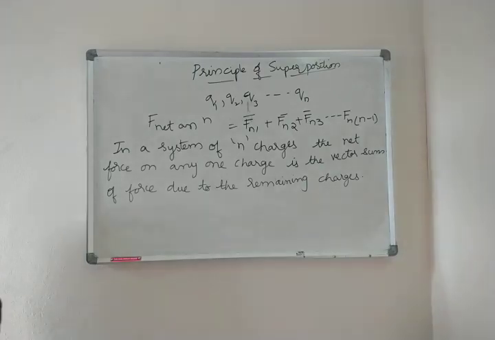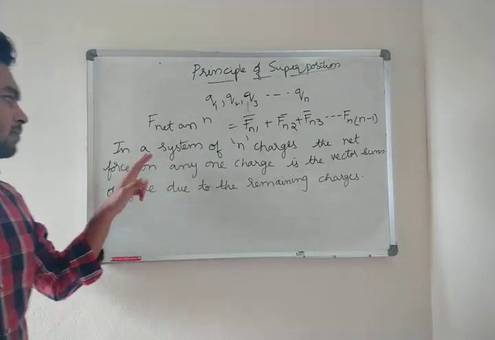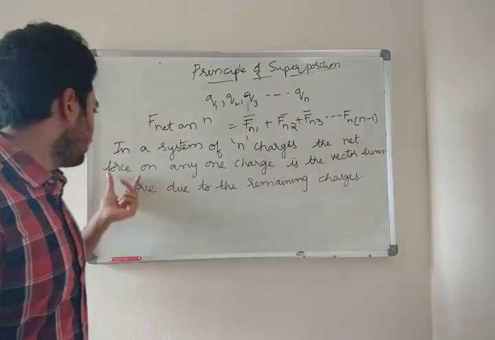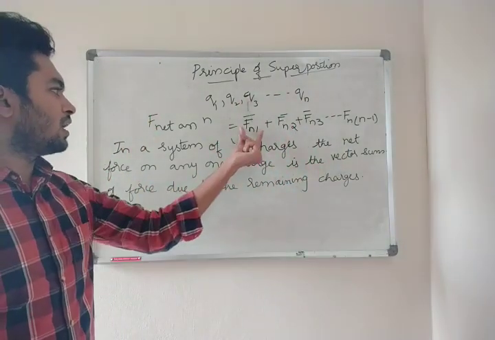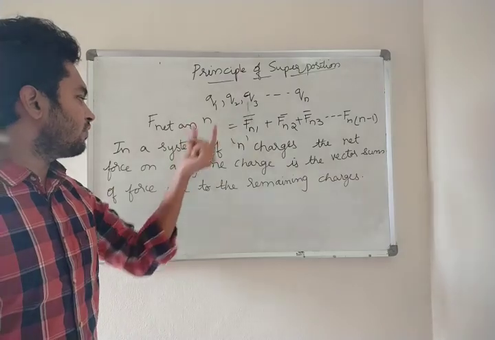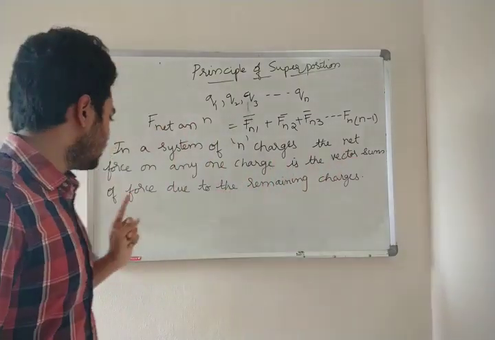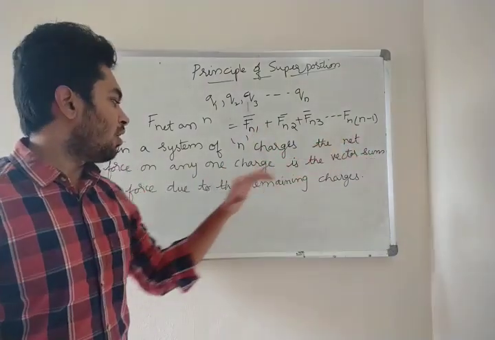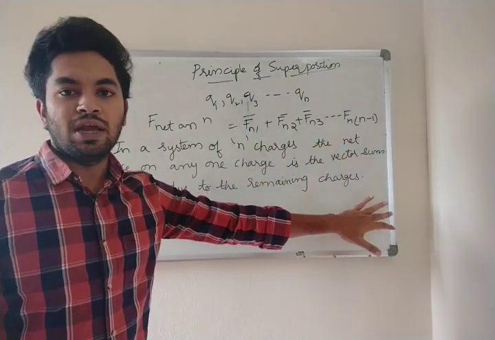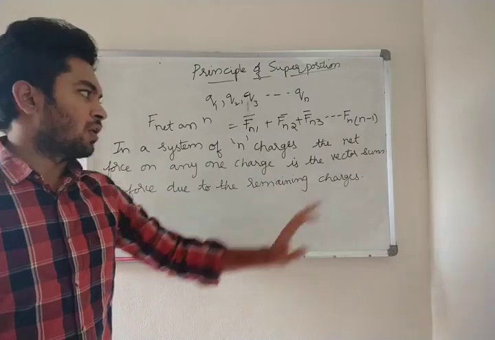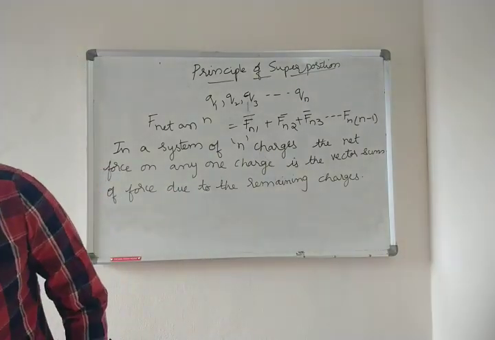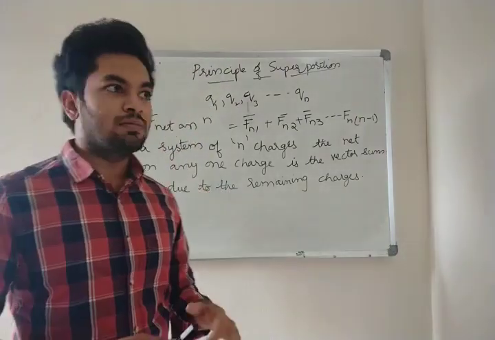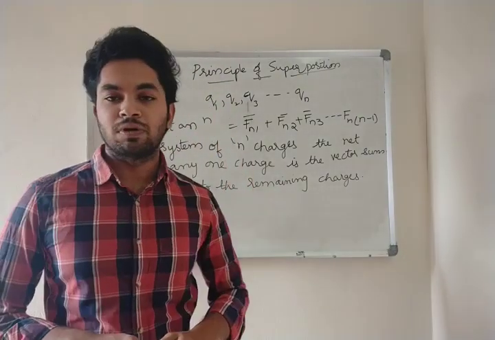What is given? In a system of n charges, the net force on any one charge is the vector sum of force due to the remaining charges. Clear? Okay. Now, in our next class, we are going to do some problems on this principle of superposition.